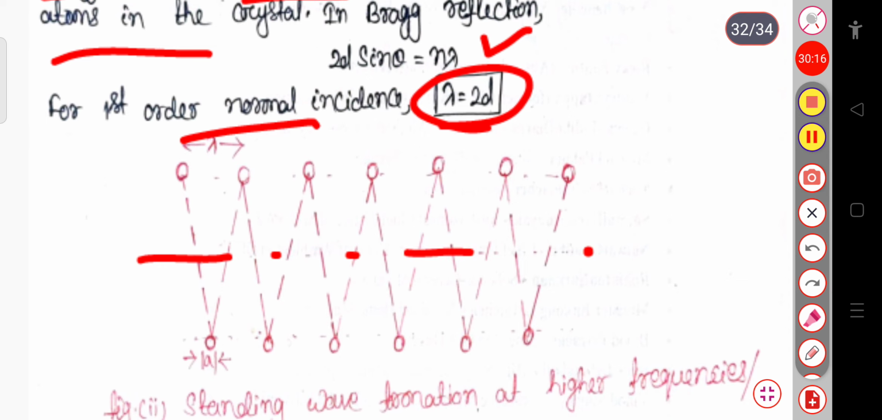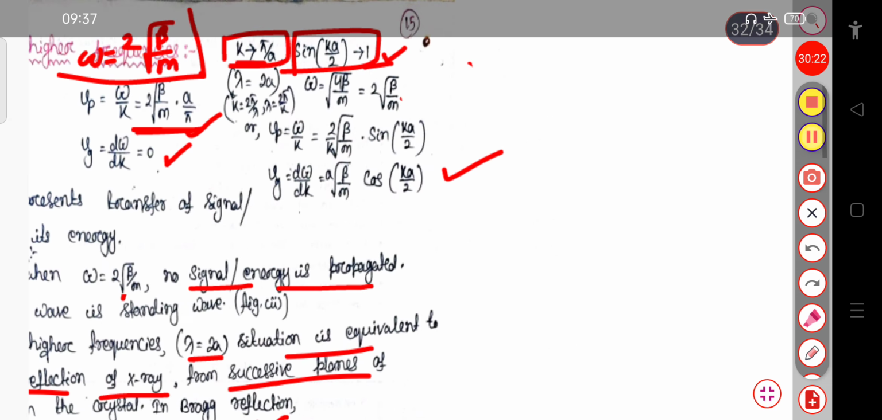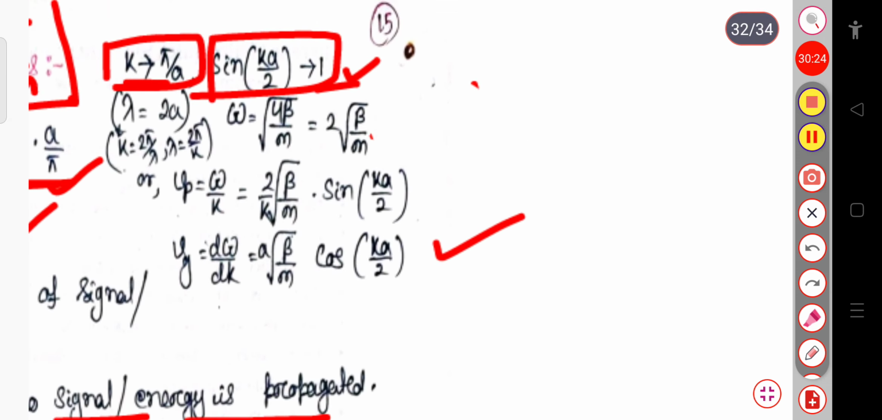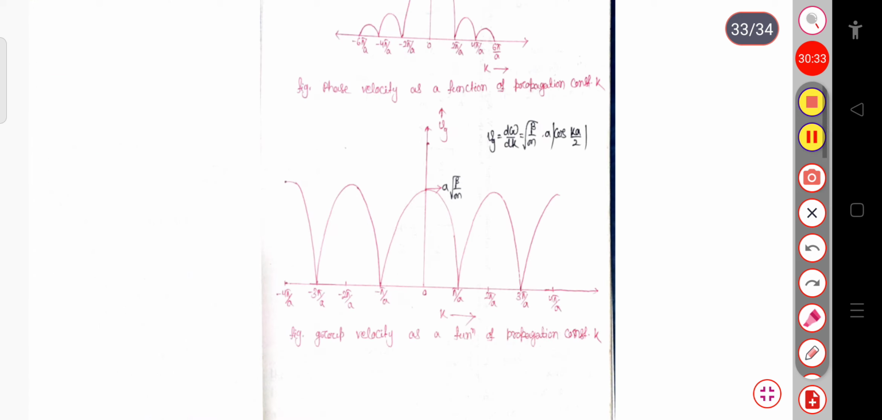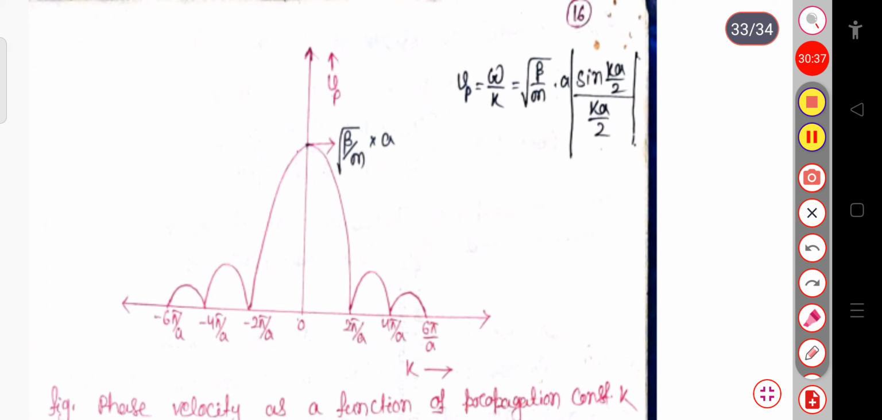Now if we plot a graph between the phase velocity and k, that is the wave vector, the generalized expression I have calculated for you, that is Vp equal to 2 by k into root over beta by m into sin(ka/2), and the group velocity is this much. Now you can see the value of this omega by k, this term is this much.